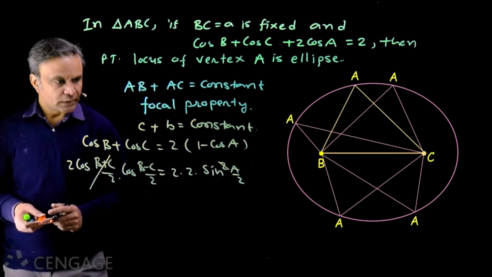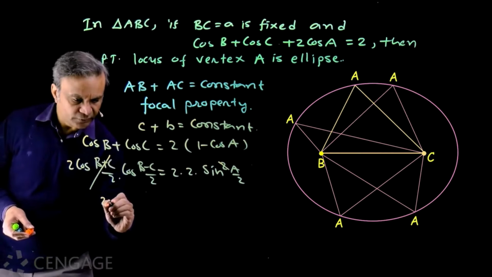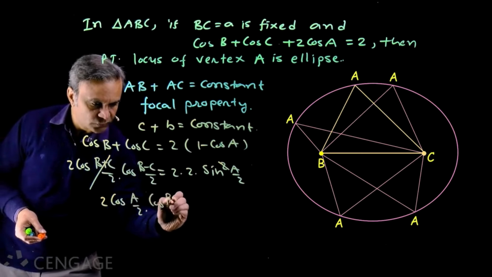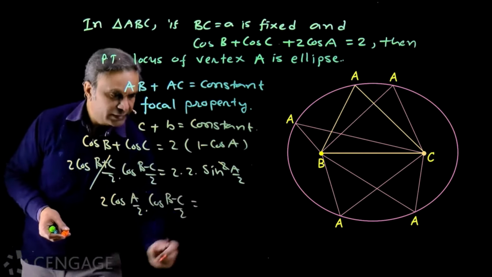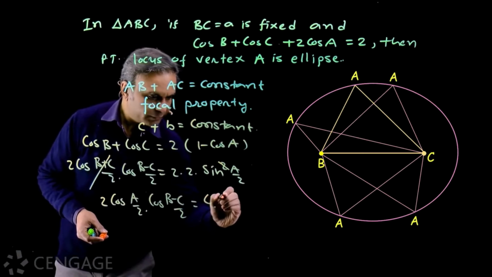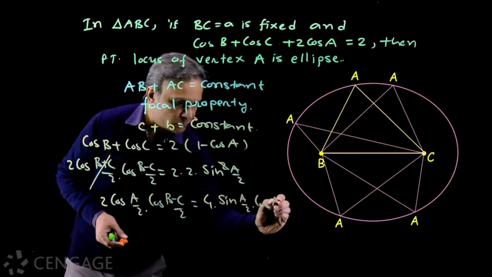Okay. Now what do we do? On both sides we multiply by cos A by 2. So we have here 2 cos A by 2 multiplied by cos B minus C by 2 is equal to 4 multiplied by sin A by 2 multiplied by cos A by 2.